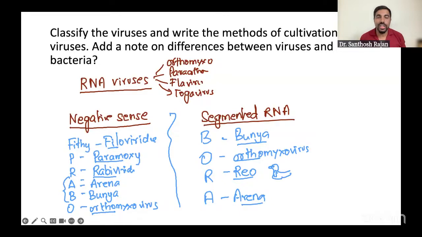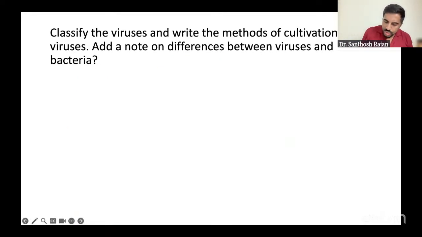A little bit, it looks bigger, but it's worth it because you'll have one or two objective questions for life. Not only for a university exam, also for FMGE, NEET PG, INI-CET also you'll have. That's what I'm stressing on, the full classification of viruses. This much, if you know, is more than enough. Okay. Now next one. Where are we going now? We are going to methods of cultivation.